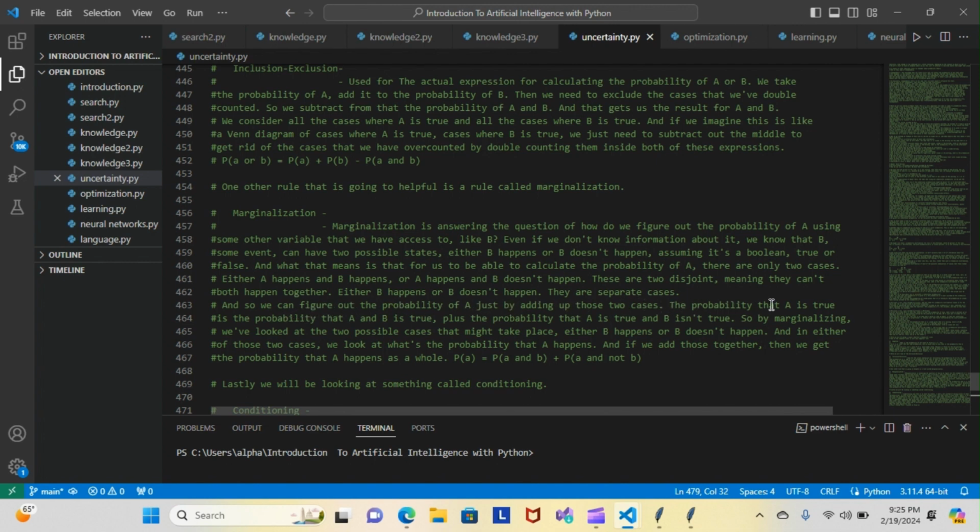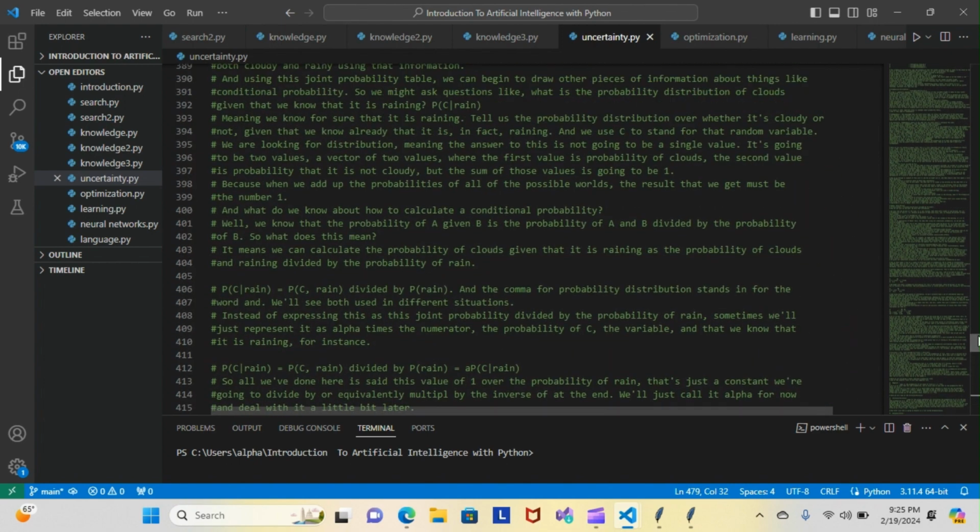And so we can figure out the probability of A just by adding up those two cases. The probability that A is true is the probability that A and B is true, plus the probability that A is true and B isn't true. So by marginalization, we've looked at the two possible cases that might take place. Either B happens or B doesn't happen. And in either of those two cases, we look at what's the probability that A happens. And if we add those together, then we get the probability that A happens as a whole. And this will be the equation that represents that. So this is the probability of A equals the probability of A and B plus the probability of A and not B.